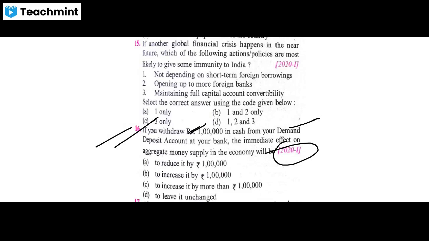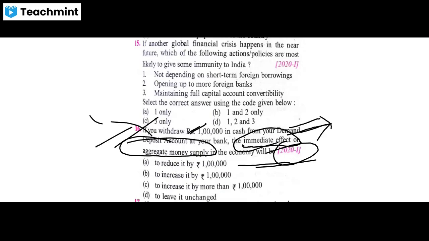Okay, so they are asking about the money supply in the economy. Even if you don't know the money supply concept, with the statement 'immediate effect', you can easily say that immediately there will be no effect on the economy. So the answer will be that it will leave it unchanged.